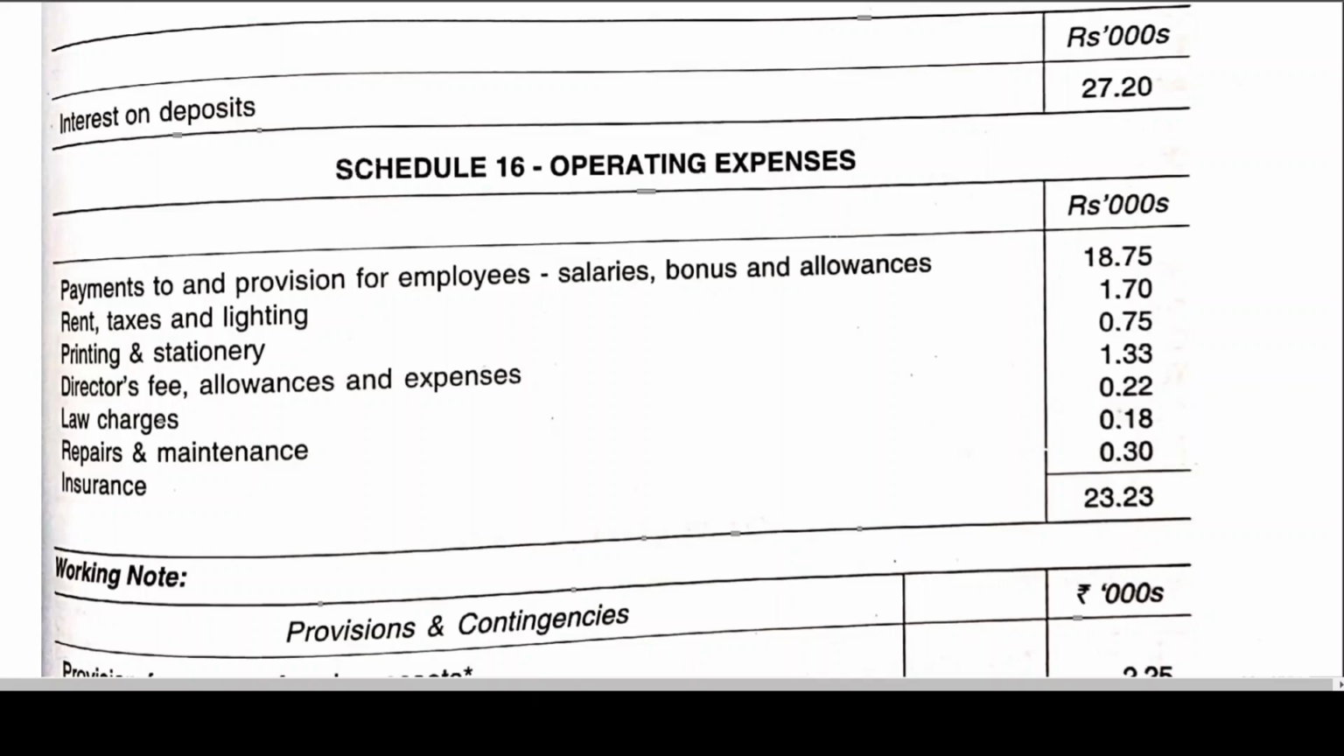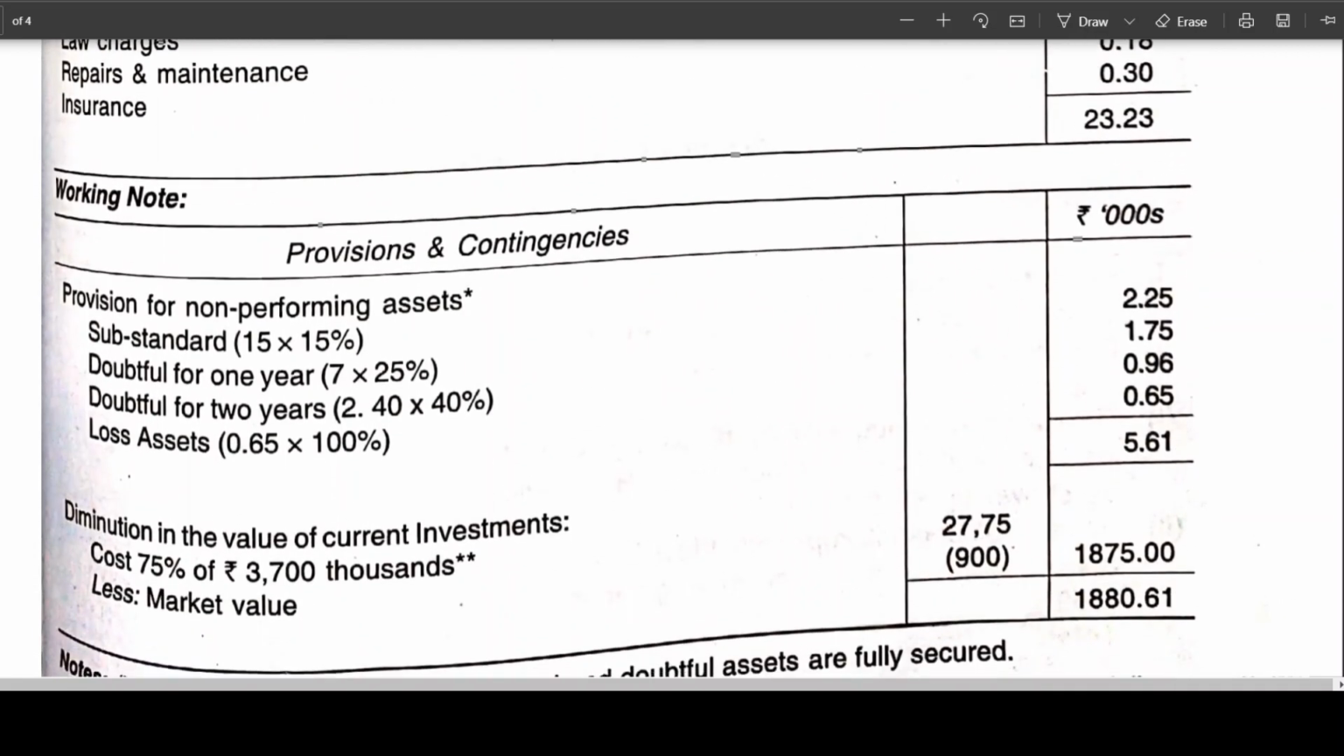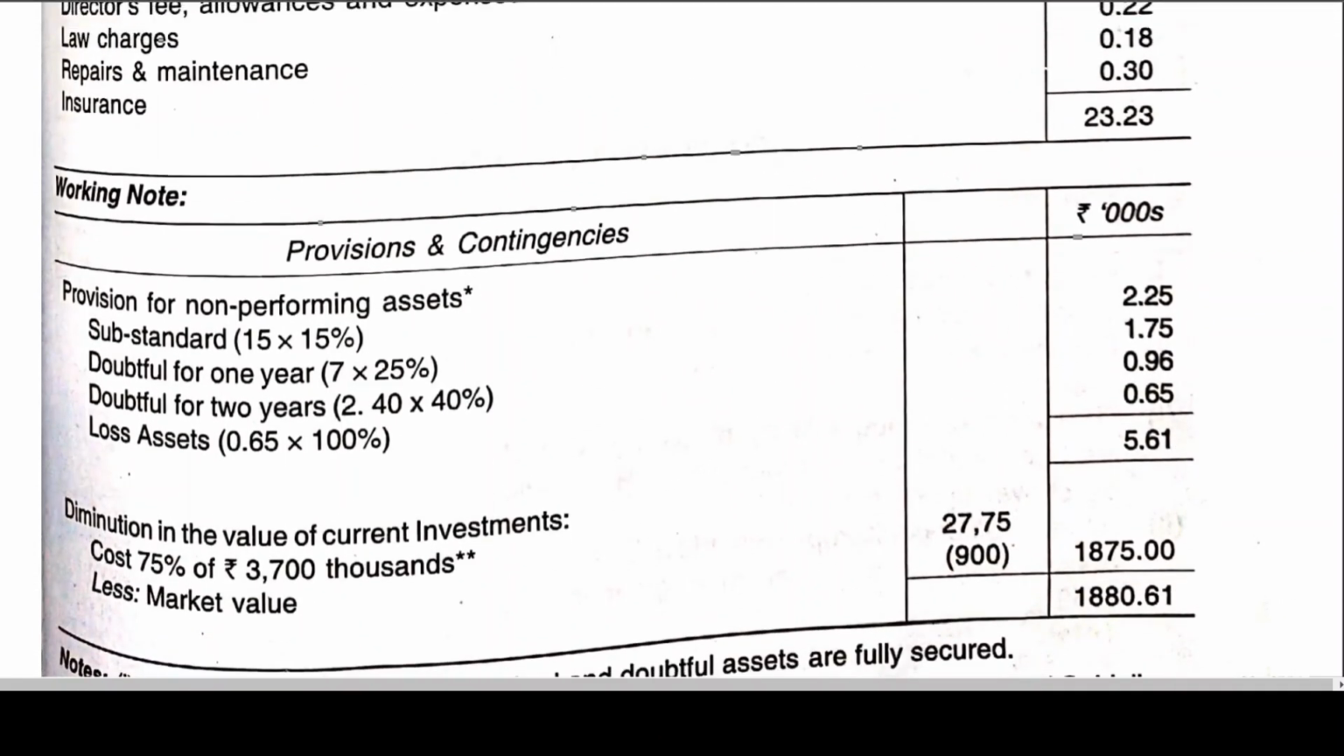This I've already written with red pen. Sorry, printing and stationery, directors' fees, law charges, repairs and maintenance, insurance. So it is coming to 23.23. Now next one, provisions and contingencies. This I already told you.